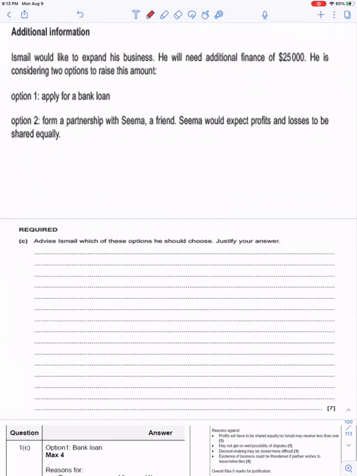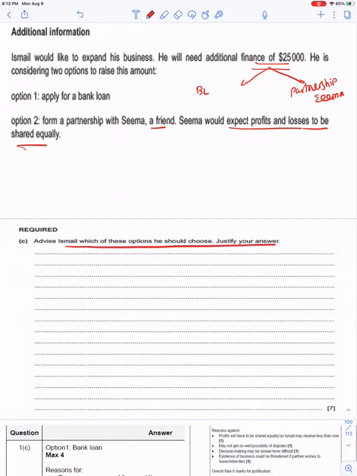To raise this additional finance, he has 2 options: whether he should apply for a bank loan or form a partnership with Seema, a friend. Seema would want profit or losses to be shared equally. Advise Ismail which of these options he should choose and justify your answer.